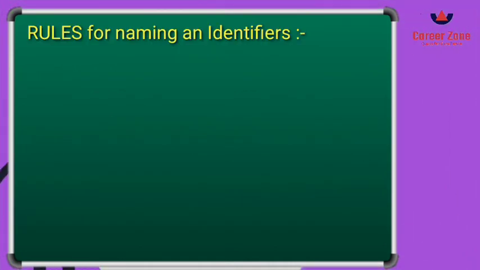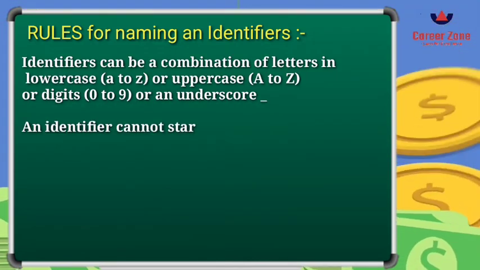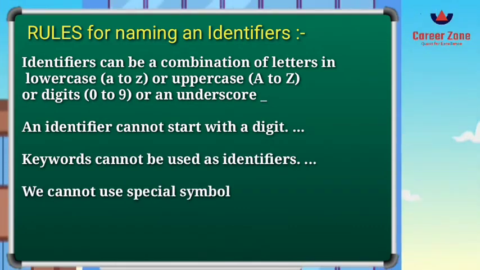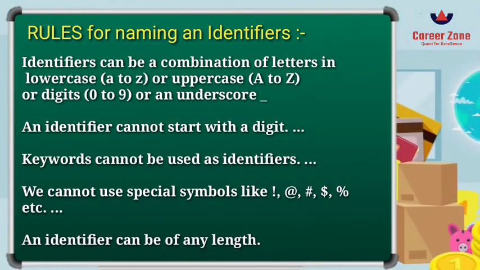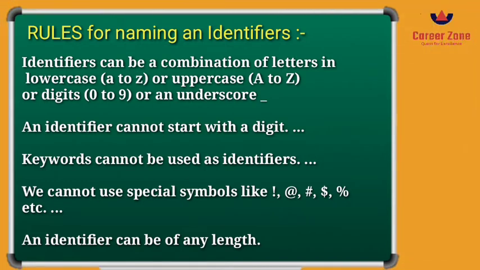There are different rules for naming identifiers in the program. The first is that it can be a combination of any letters, small a to z or capital A to Z, or it can start with an underscore sign as well. The second is that you cannot start the name of an identifier with a digit.